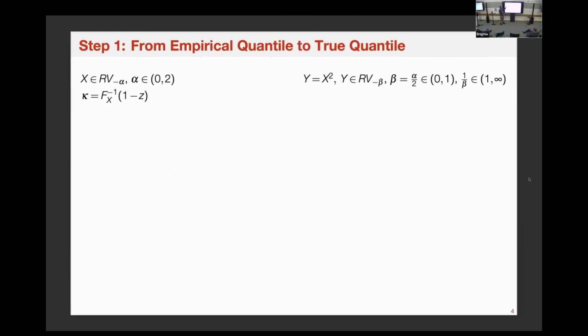So the first step, I think, is very standard. I'll make it real quick. We go from the empirical quantile to the true quantile. Kappa is the true quantile. I think there are many ways to do this. I'm just showing one of the standard ways.